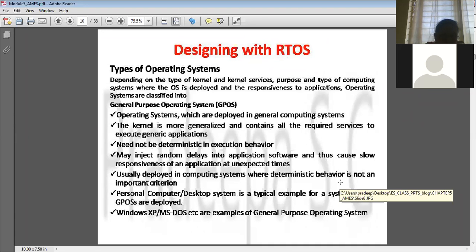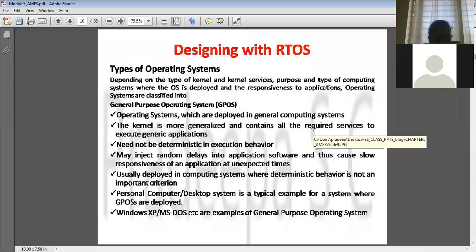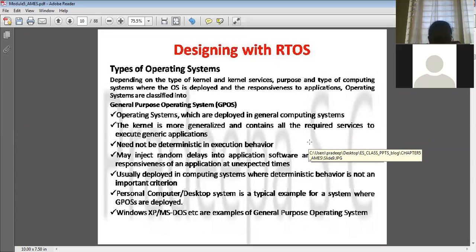But one point should be remembered: they are not deterministic. I just told you earlier what deterministic means, where time plays an important role. Suppose you are running any application on the operating system, here time doesn't play an important role. It need not be deterministic, meaning there is no deadline for this.